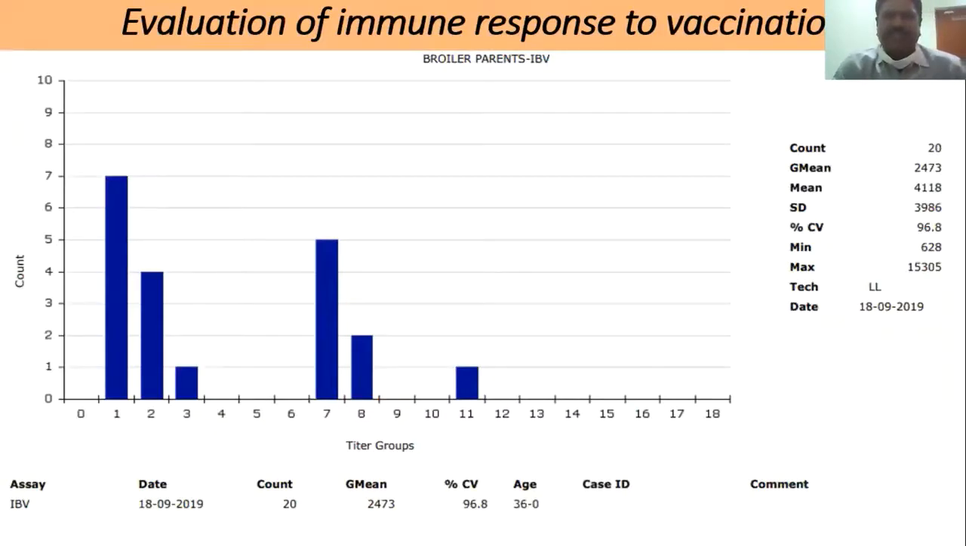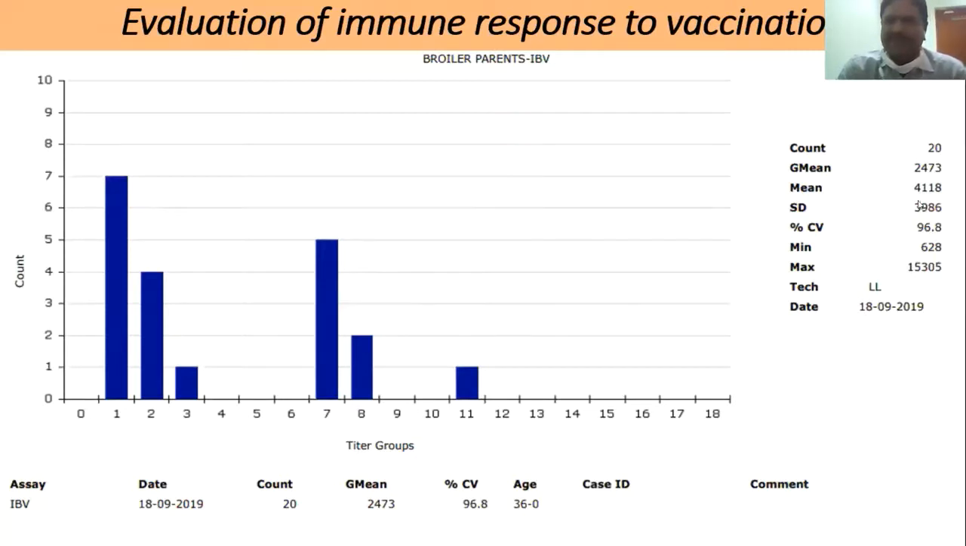Then we can also use this one for immune response assessment. The serology also helps us to see how our vaccine program is working, how the vaccination schedule is working. So here, this is a broiler parent flock tested for IB, and you see a bimodal graph. Some of the samples have low titer and some have normal titers.